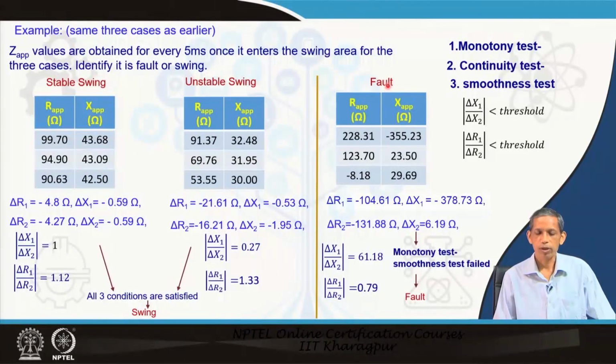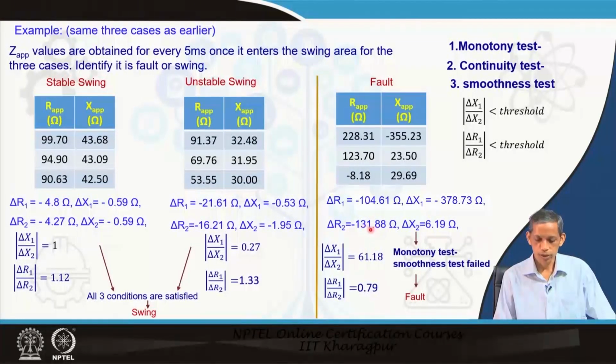Now, come to the fault. In this case, R rapidly changes and X also rapidly changes at T 1, T 2, T 3, giving delta R 1, delta X 1, delta R 2, delta X 2. Here delta R 1 has a negative sign and delta X 1 has a positive sign, so the monotony test is not satisfied.